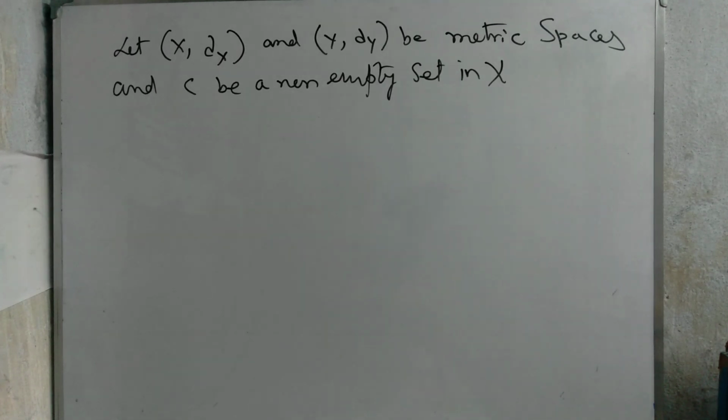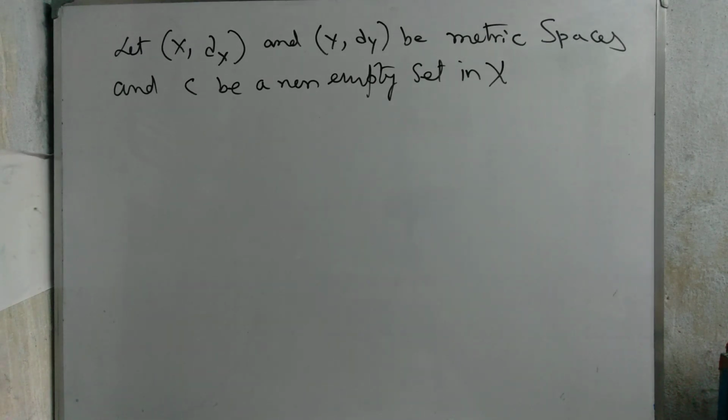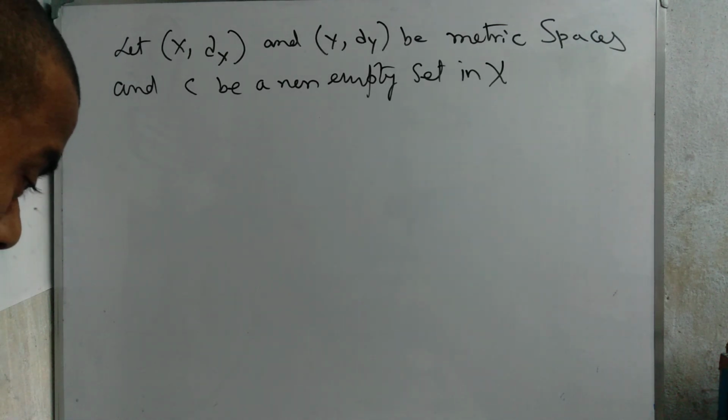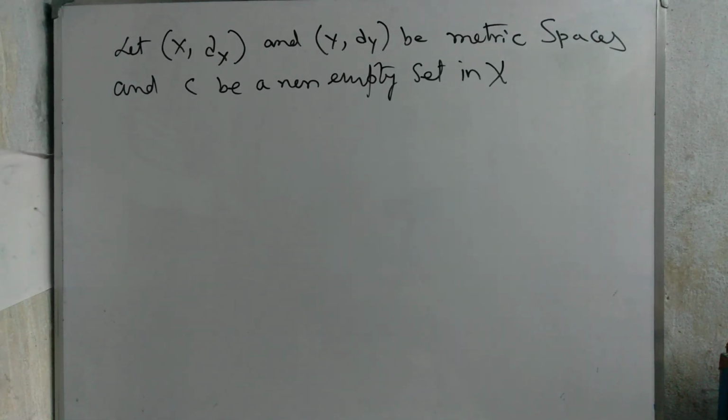Today I start one important topic which is related to normed linear space. We start from basic definitions. We first talk about continuous functions, and obviously we also talk about uniformly continuous functions. Let (X, d_X) first, we talk about in metric space, then we are also going to norm space. Okay, then (X, d_X) and (Y, d_Y) be metric spaces and C be a non-empty set in X.